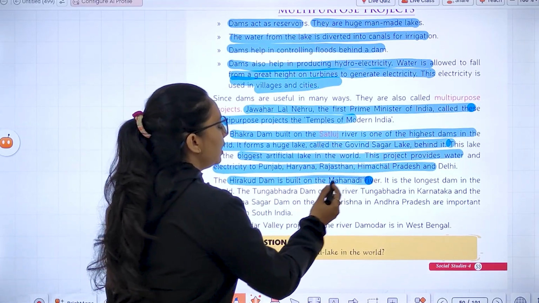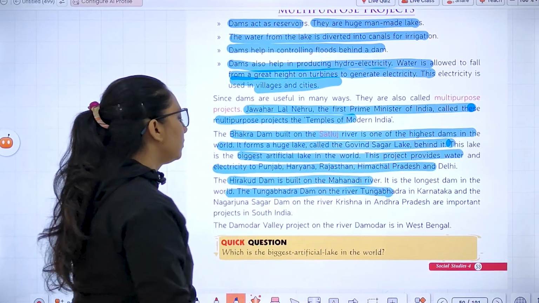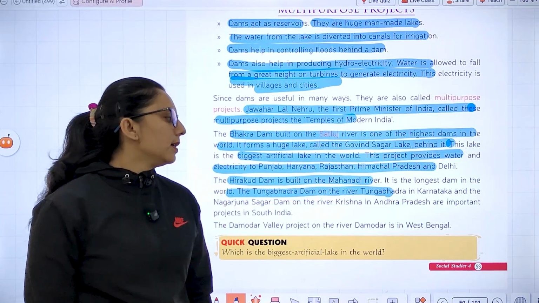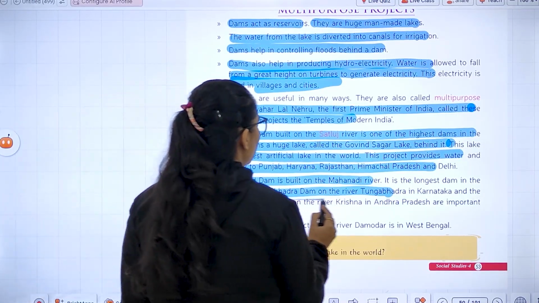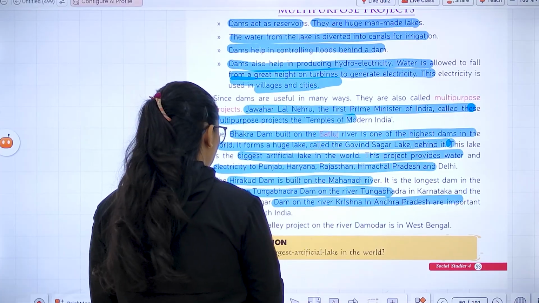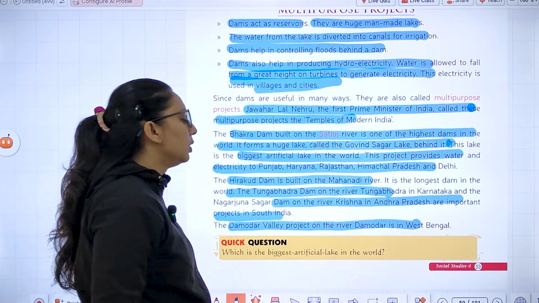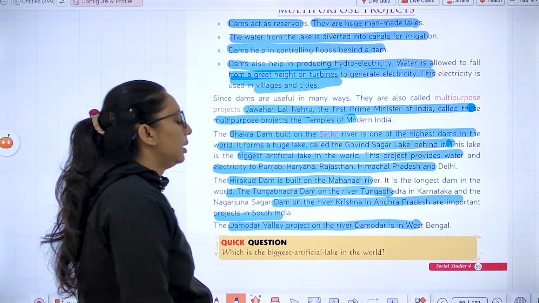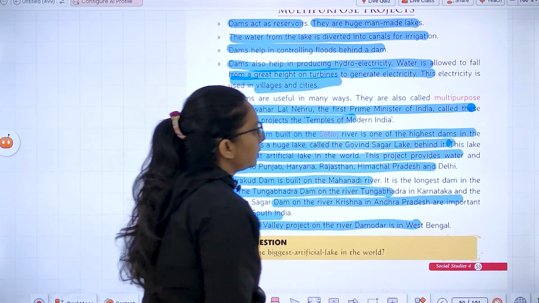Hirakud Dam, built on the Mahanadi River, is the longest dam. We have Tungabhadra Dam on the river Tungabhadra in Karnataka and Nagarjuna Sagar Dam on the Krishna River in Andhra Pradesh. The Damodar Valley project on the river Damodar is in West Bengal.